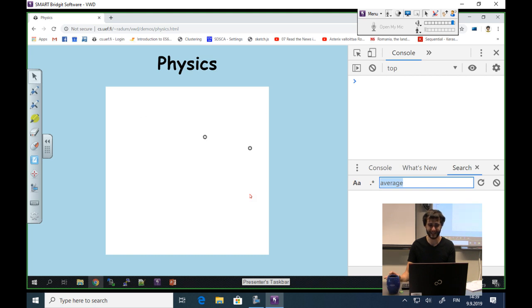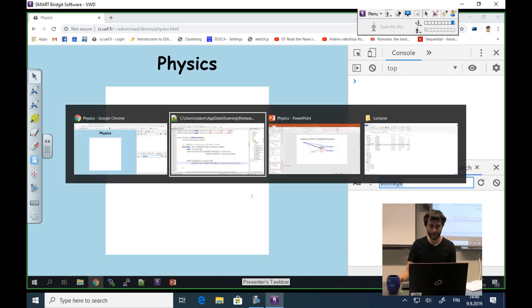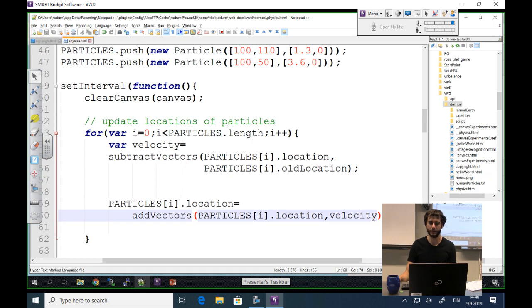Okay, it's not happening well. Something is not going correctly here. Everything is going to the right. The problem is I still need to update this old location. So this old location stays as the initially defined location, but it should constantly update itself every time we move.